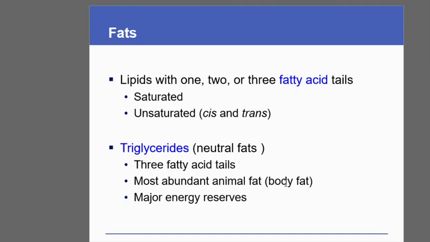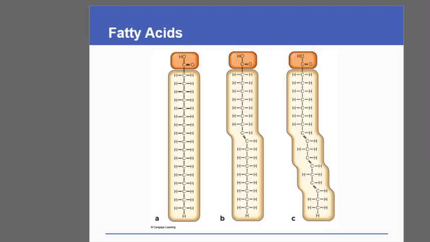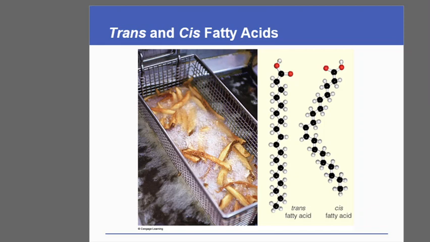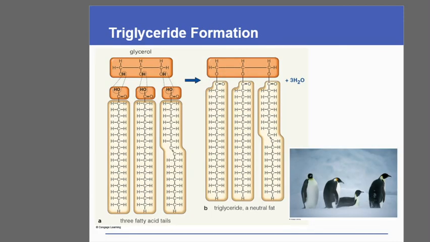The most abundant animal fat present in our system is body fat. They are the major energy reserves. We find this in the case of migratory birds, the birds which travel across the ocean or move from one country to another. It is the fats with the help of which they can store that energy and retrieve energy out of it to carry out the different functions.